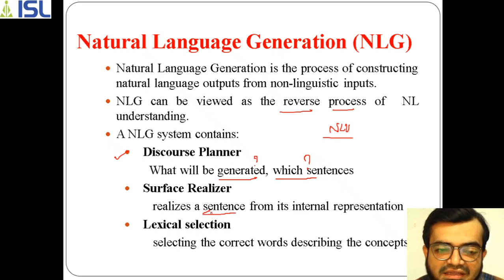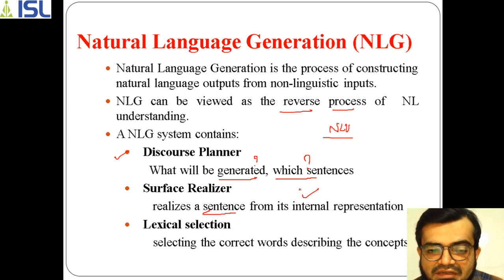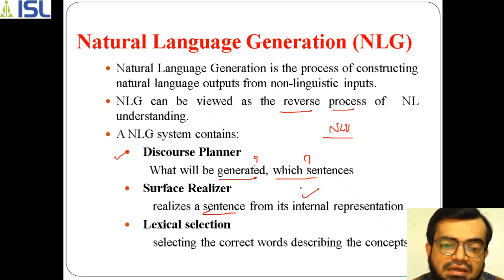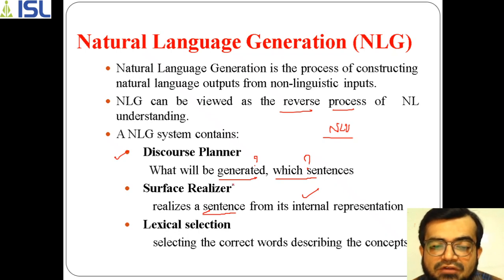The surface realizer realizes the sentence from its internal representation. Based on the representation of a sentence, the machine performs this process.